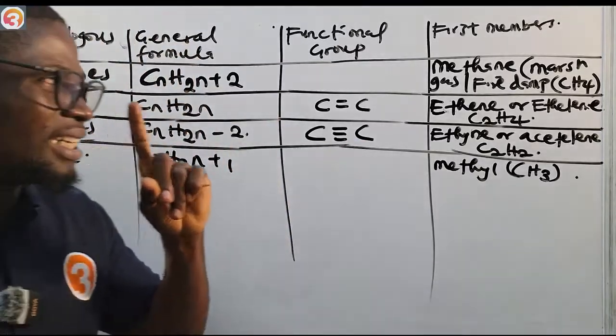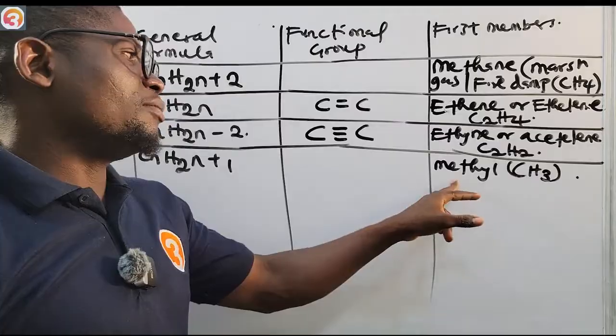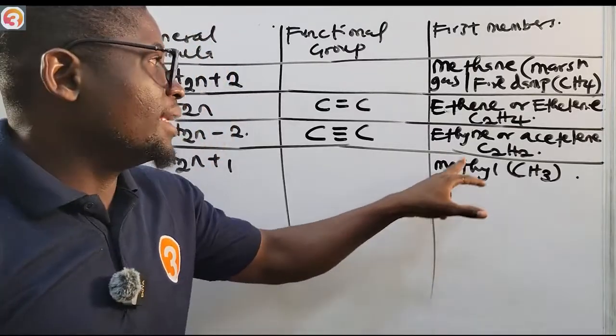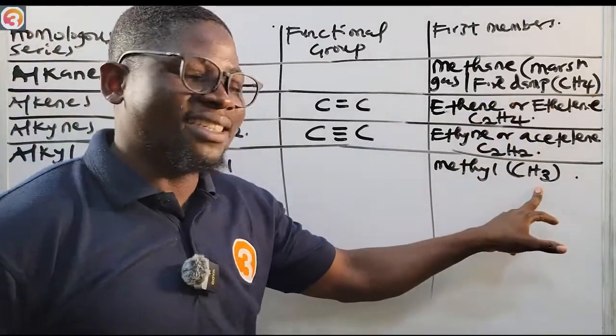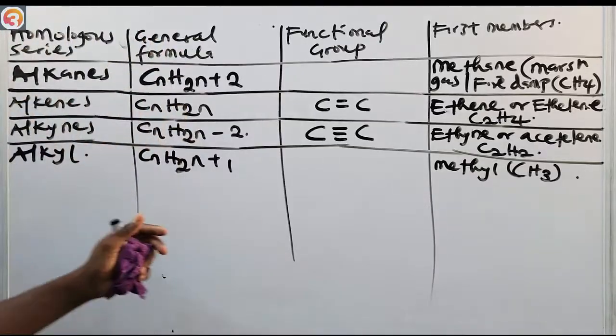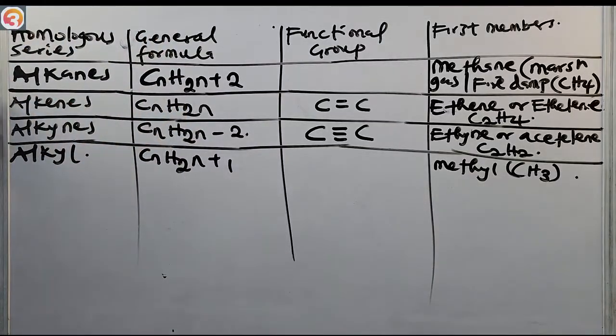With one hydrogen atom less, so we have a methyl. So methane is CH4, but methyl is CH3. You see this a whole lot as we continue.